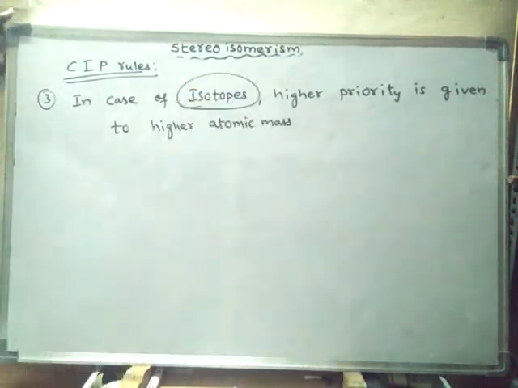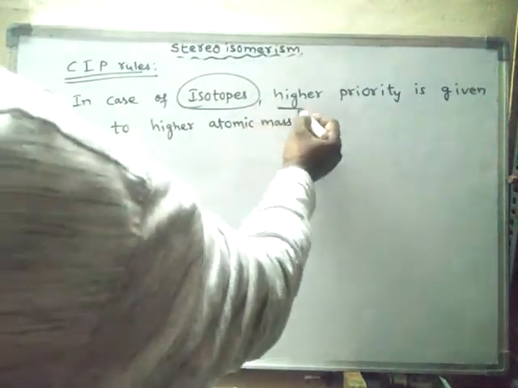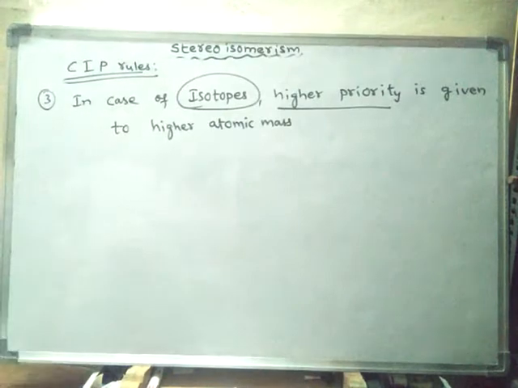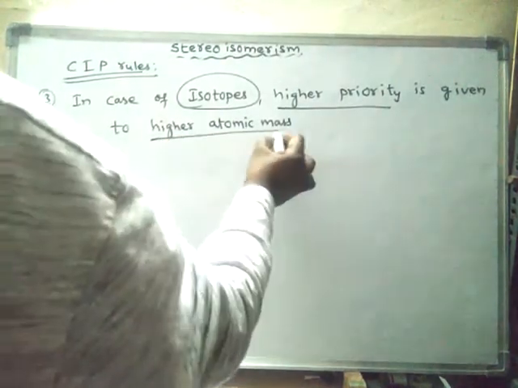That means if isotopes are present, then the priority or ranking is based on atomic mass.